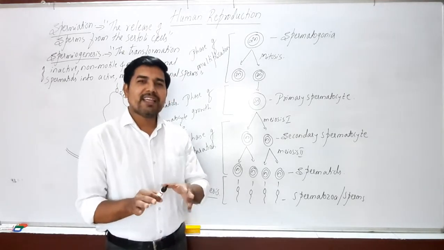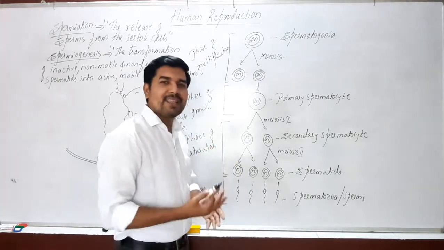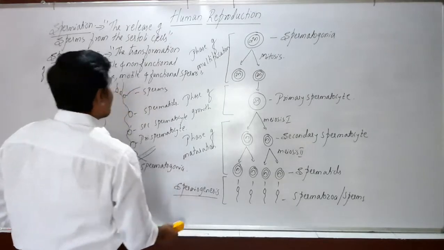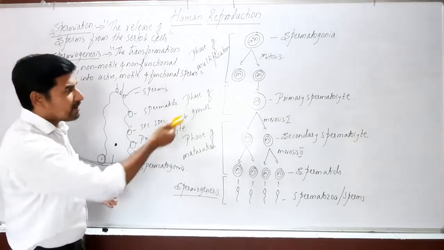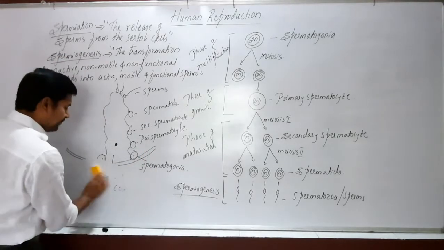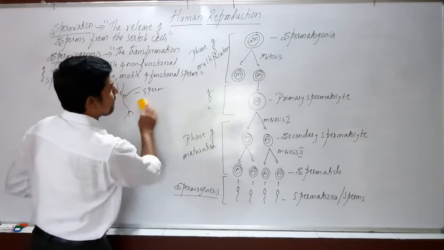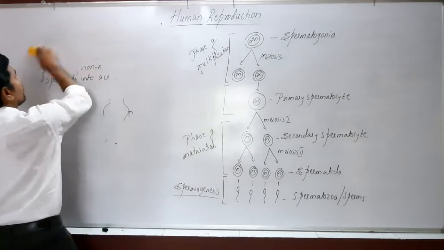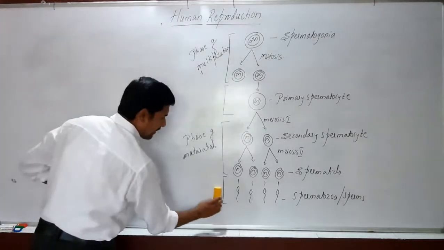How exactly will the hormones influence the production of sperms in males? How exactly do the hormones act on the testis? That is the next part of spermatogenesis. So let's see that part: role of hormone action during the process of spermatogenesis.